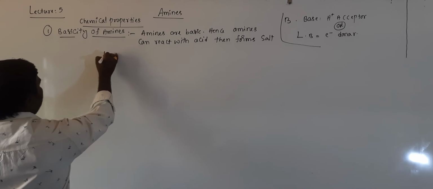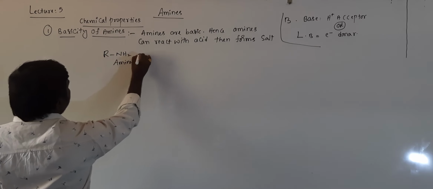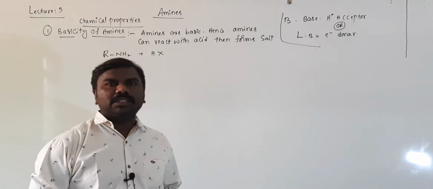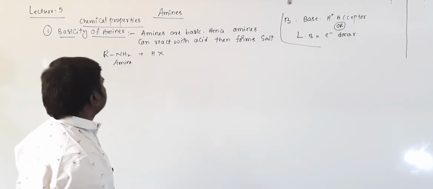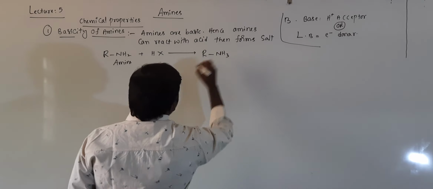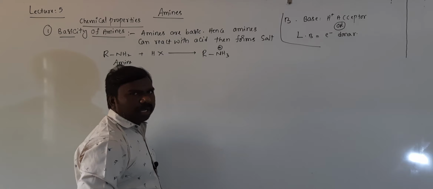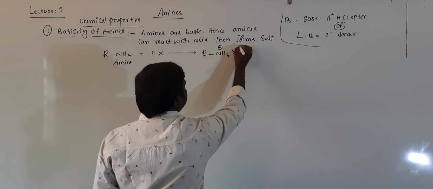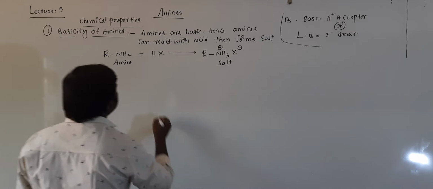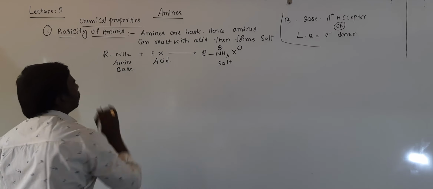Now, RNH2, it is an amine, reacts with acid HX, H plus, HCl, HBr, HI, whatever it is, and gives rise to RNH3 plus X minus. RNH2 is modified to RNH3 plus by donating a lone pair, that's why plus, and X becomes minus, and this is a salt, students.